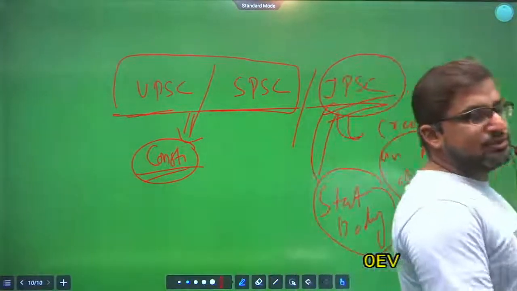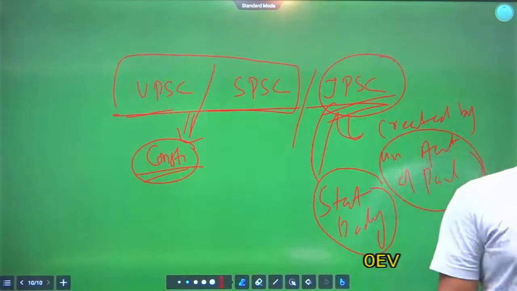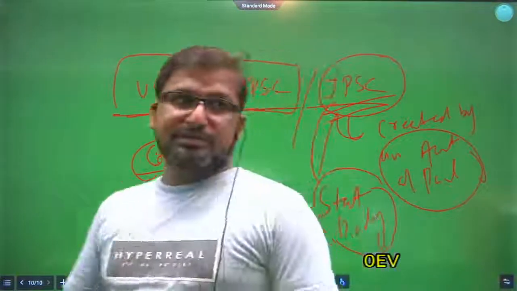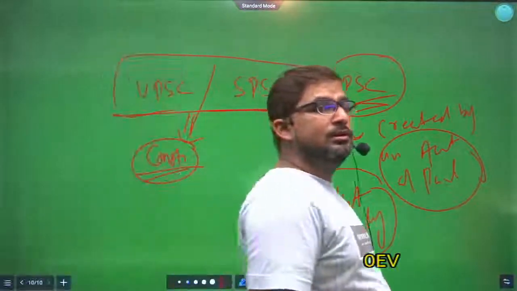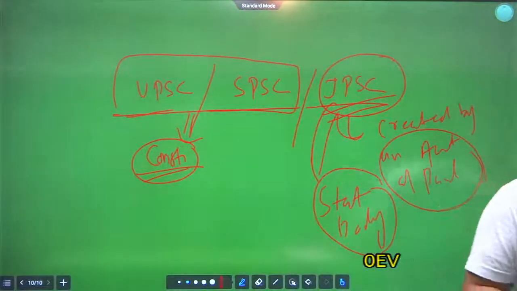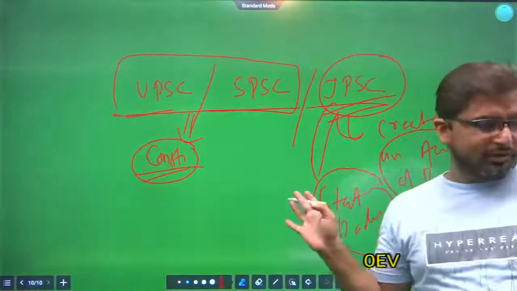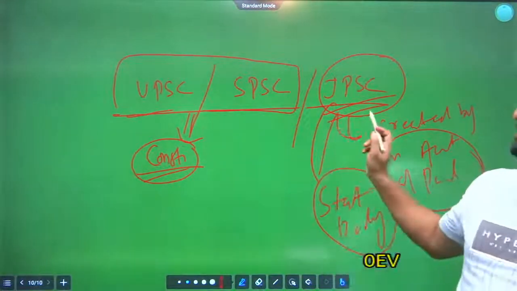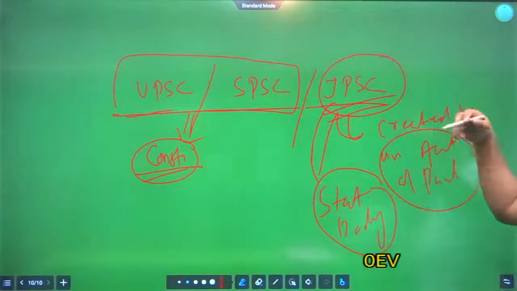So, it is a statutory body. Is that clear? Whereas Union Public Service Commission and State Public Service Commission, these two are the constitutional bodies. Clear? If you have any doubt, then you can ask. We will continue this UPSC, State PSC and Joint PSC in tomorrow's lecture.